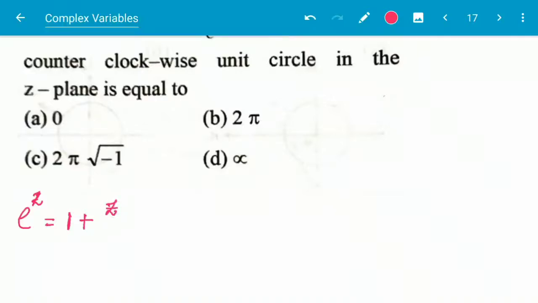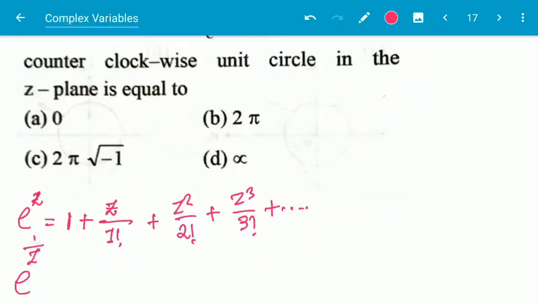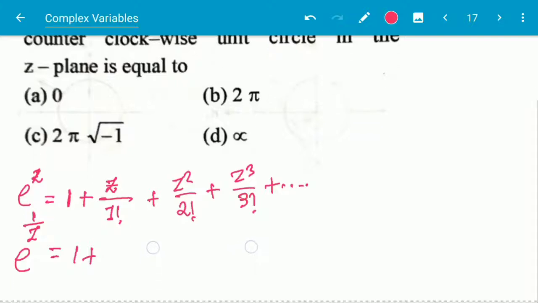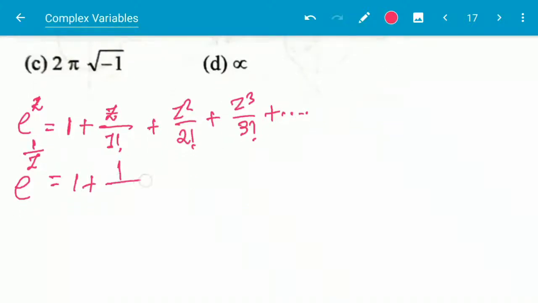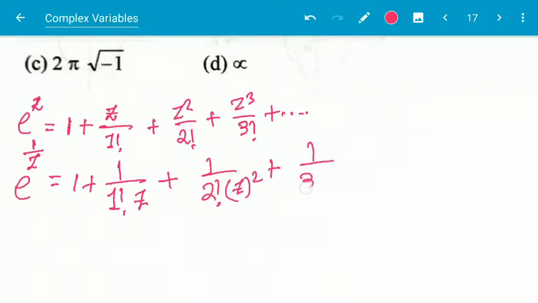If we write the expansion of e to the power z only, then it will be 1 plus z by 1 factorial plus z square by 2 factorial plus z cube by 3 factorial and so on. And if we write e to the power 1 by z, then it will be 1 plus 1 by 1 factorial into z plus 1 by 2 factorial into z square plus 1 by 3 factorial into z cube and so on.